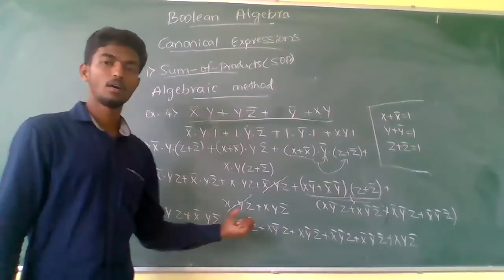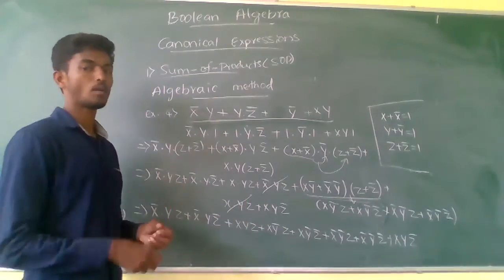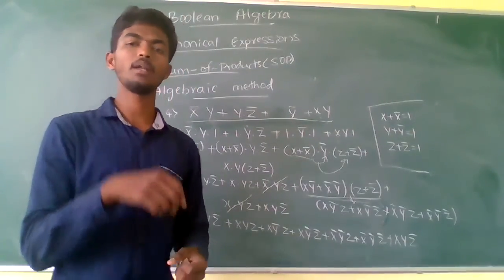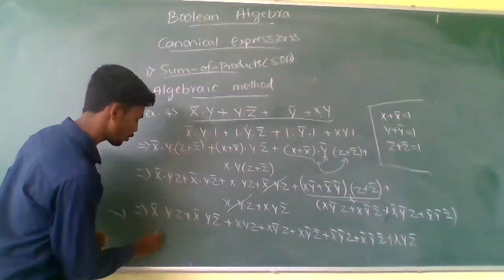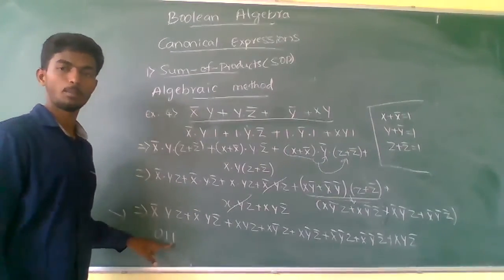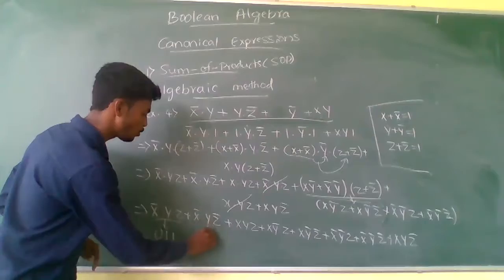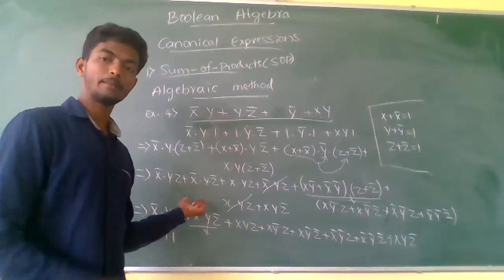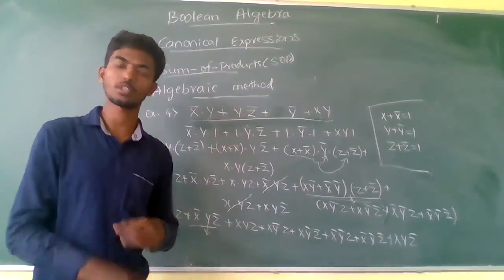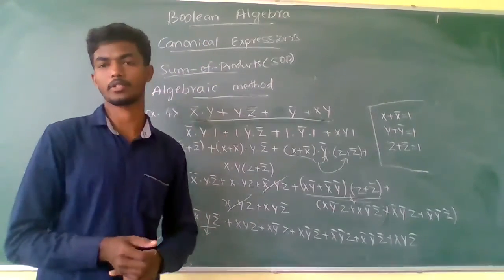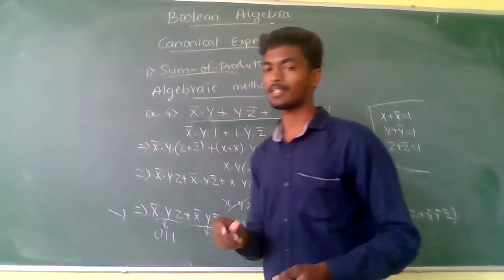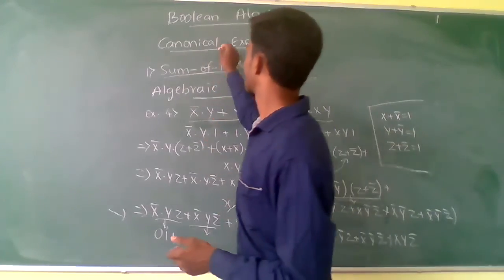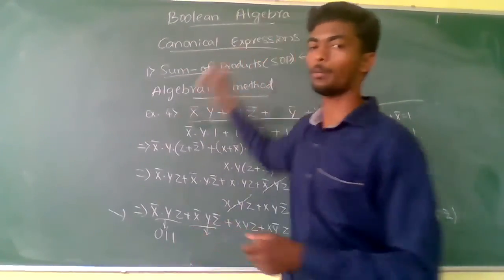Either convert by drawing the truth table, or convert the 0 1 0 1 1 binary values into decimal, and then write the shorthand notation. This is the end of the topic, canonical expression in SOP, that is, sum of products.